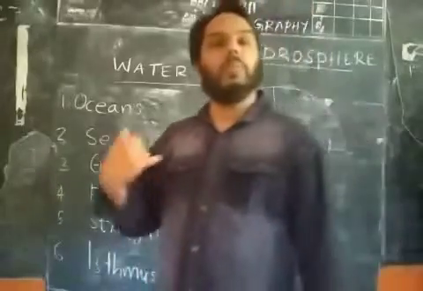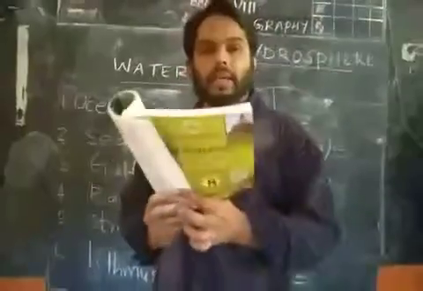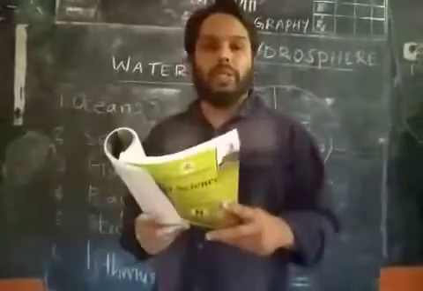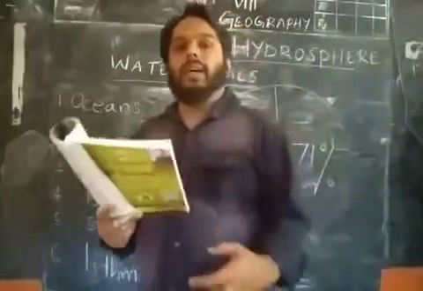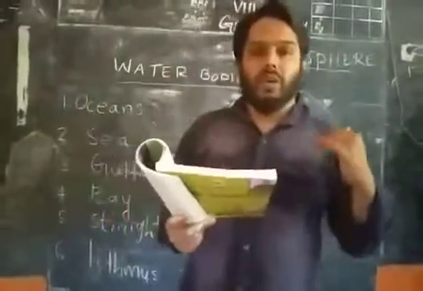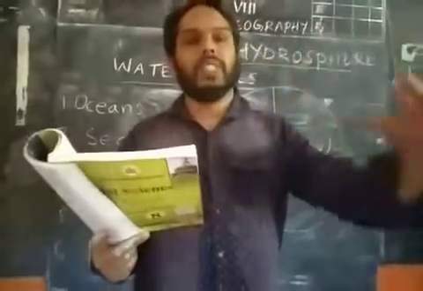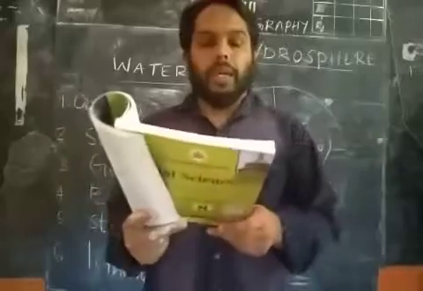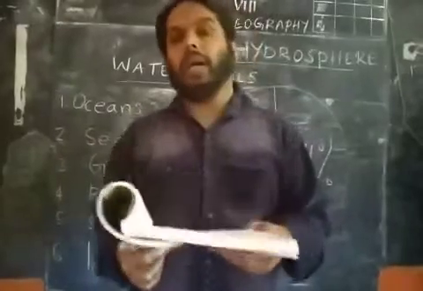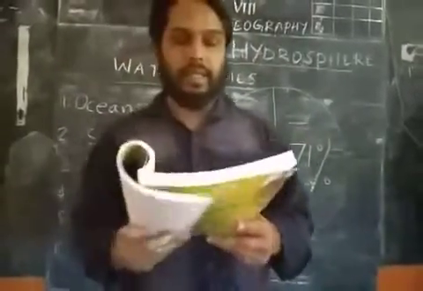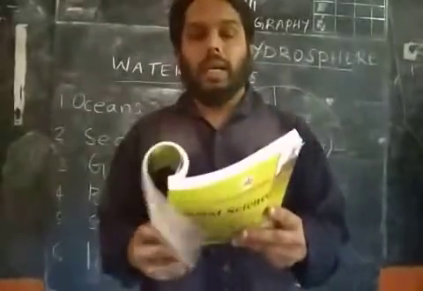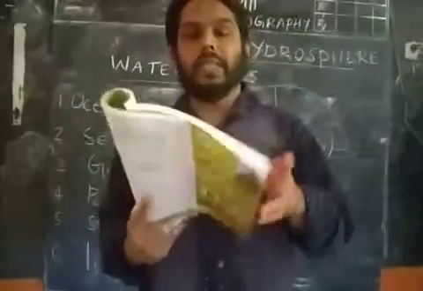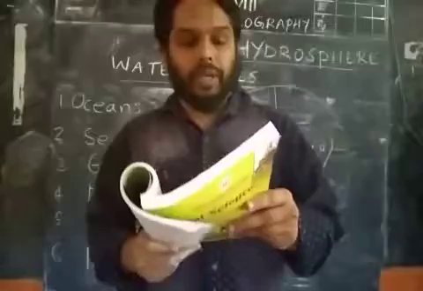Now let us see one by one what these water bodies are, and what their conditions or physical features are. So let us go to oceans. My dear students, listen. On page number 198 you can see that this is very important, and this is the basis of this chapter, hydrosphere.